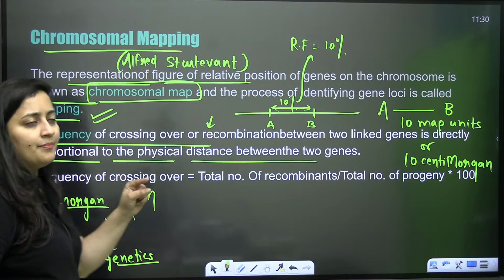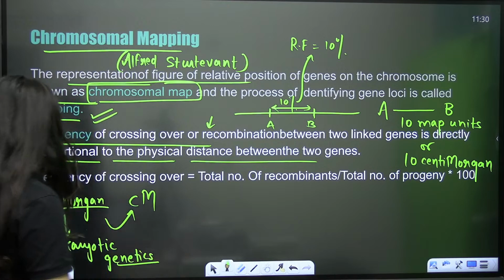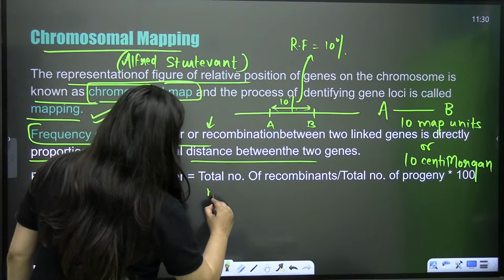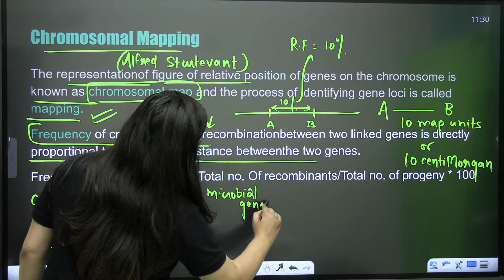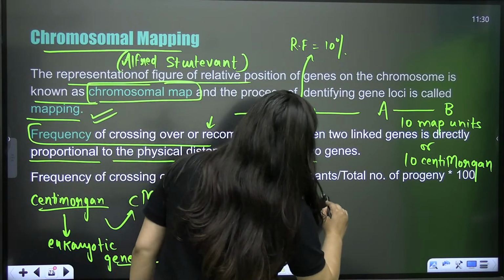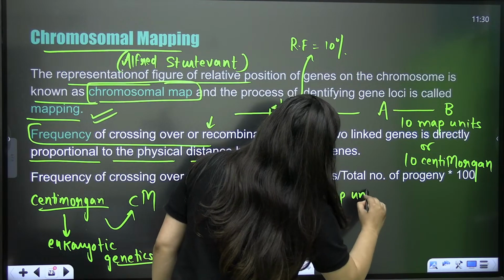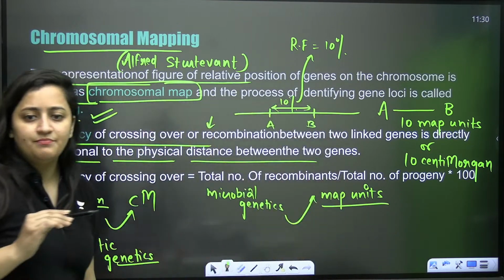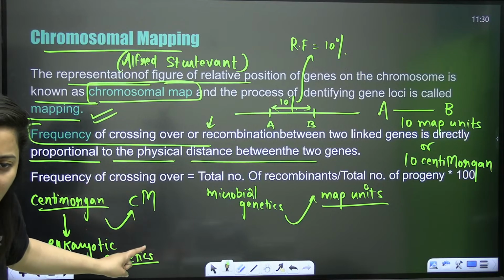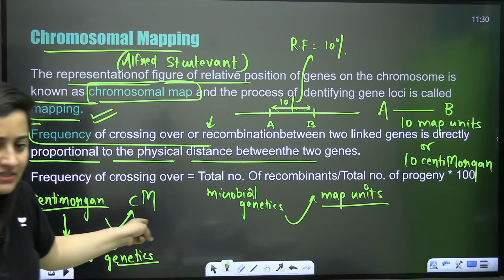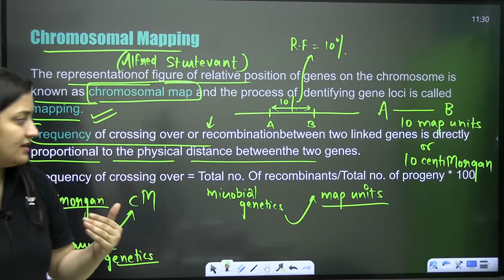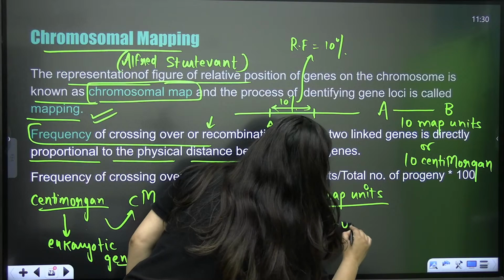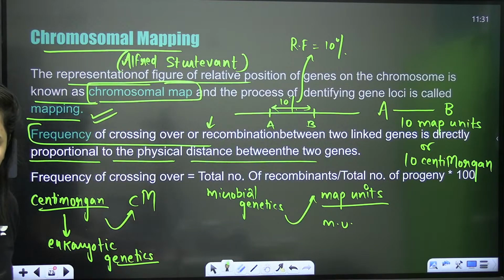Centimorgan and map unit are the same, but in the case of microbial genetics, in microorganisms, you specifically call it map units. So eukaryotic genetics, centimorgan; microbial genetics, map units. But ultimately this map unit and this centimorgan are the same.